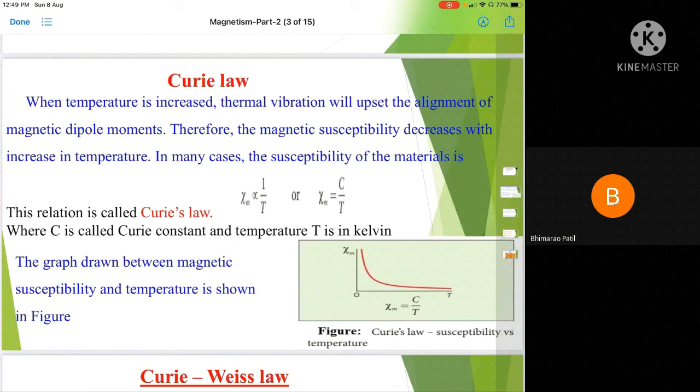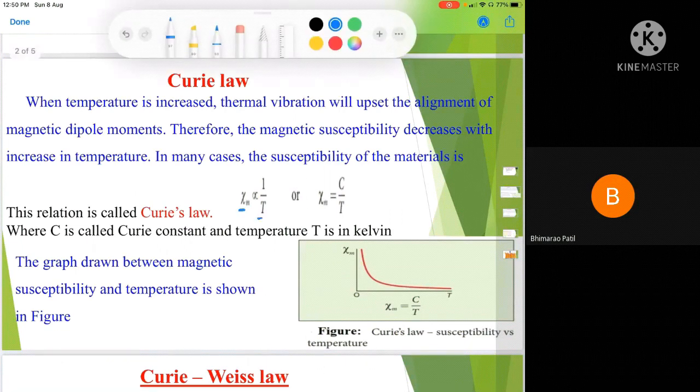In many cases, the susceptibility of the materials is given by the relation: Xm, the molar susceptibility, is inversely proportional to the temperature, or Xm, the molar magnetic susceptibility, is equal to C upon T. This equation is known as the Curie law. In this equation, C is the Curie constant and T is the temperature. Particularly, this law is applicable for paramagnetic substances.